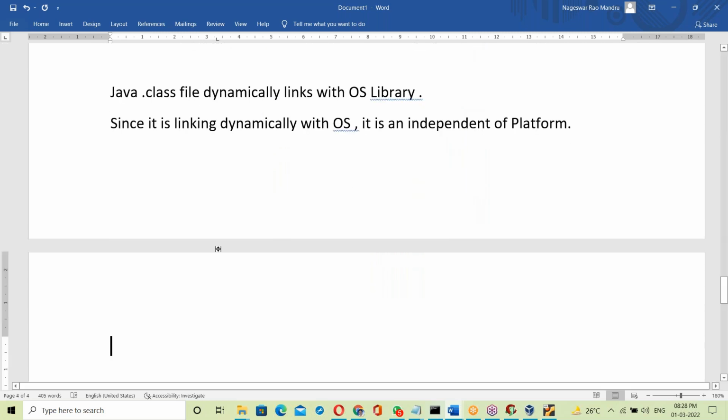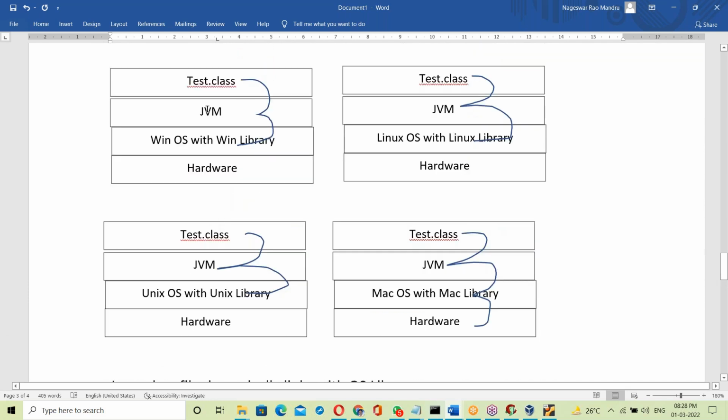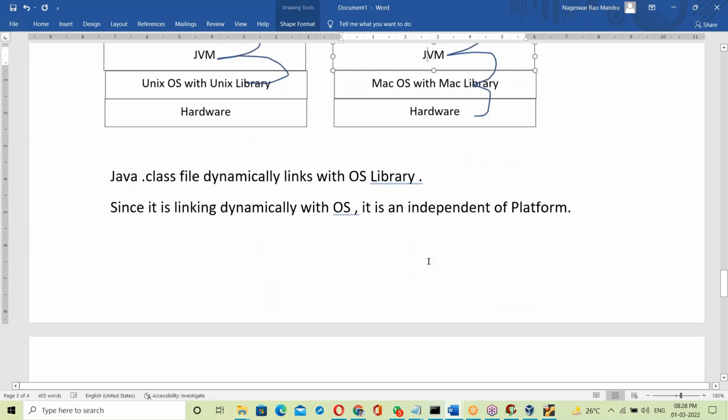Now here is a doubt. The JVM is there everywhere, right? The JVM is involved. So the JVM is responsible for dynamic linking.